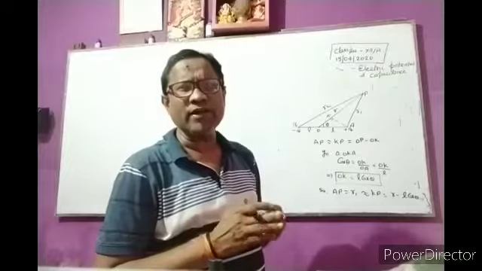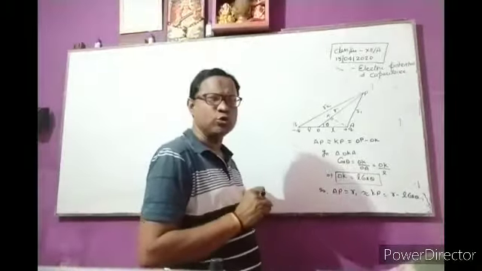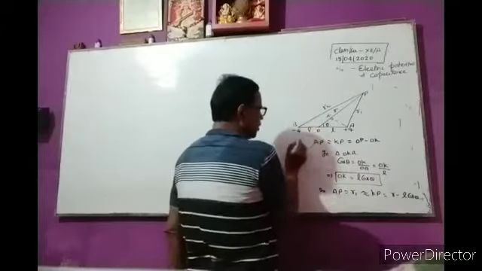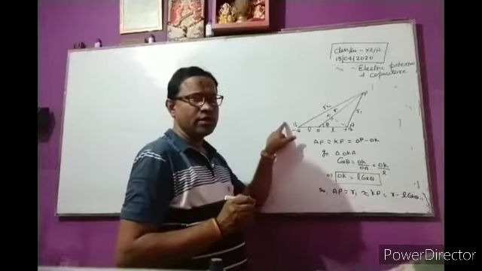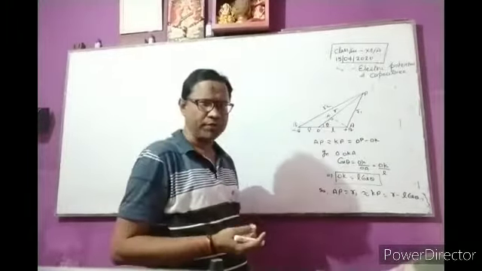There is also an easy method to find the value of R1. Another case, calculation of R2. BP is greater in comparison to OP.